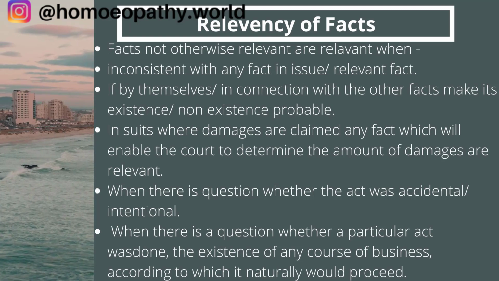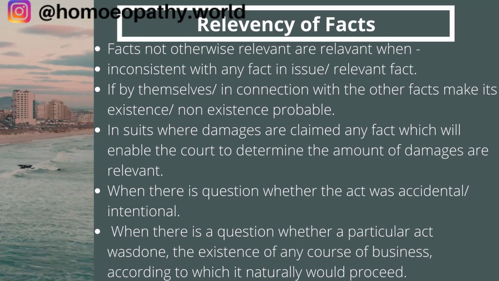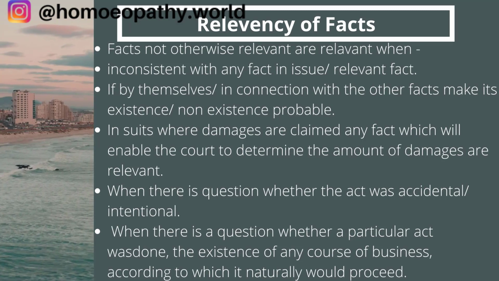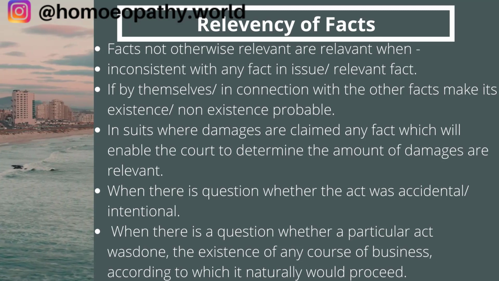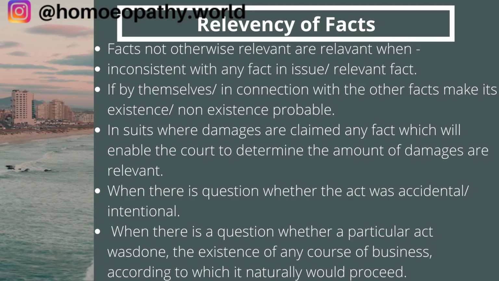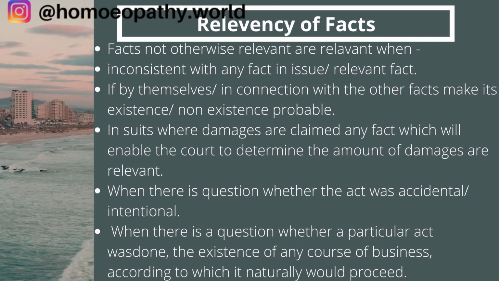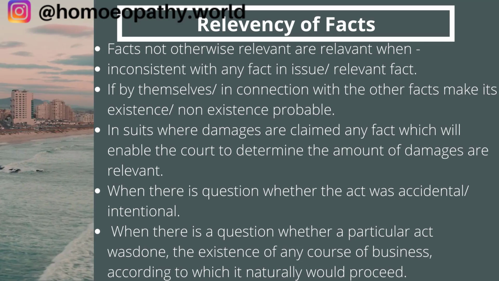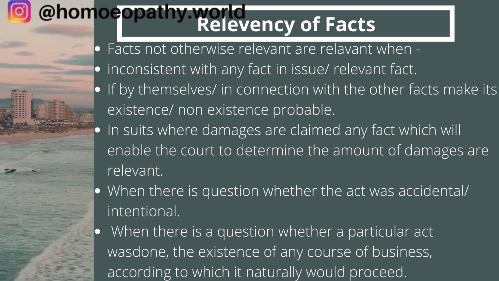Okay. So when there is a question whether a particular act was done, the existence of any course of business according to which it naturally would proceed. So suppose there is a letter posted. Okay. So the letter is posted, then it is dispatched, then it is reached. So this is the natural process of the letter. If somebody tampered with this process, okay, if the letter is posted and it was not dispatched or it did not reach the person, then the tampered state of this process is also a relevant fact. That somebody tried to tamper with the regular process of this particular act.